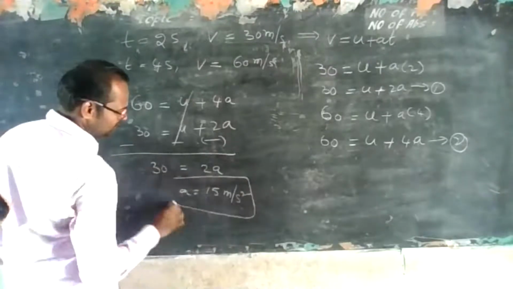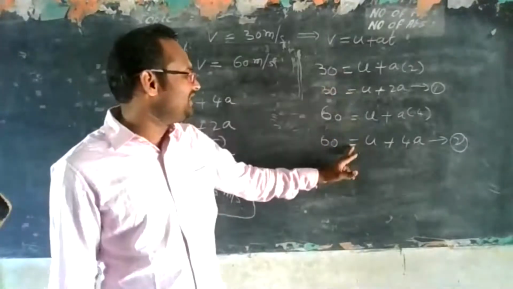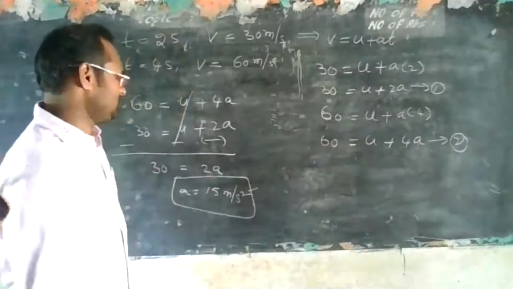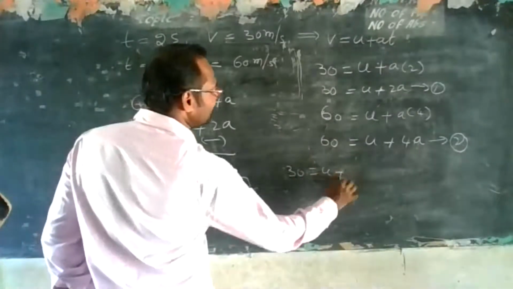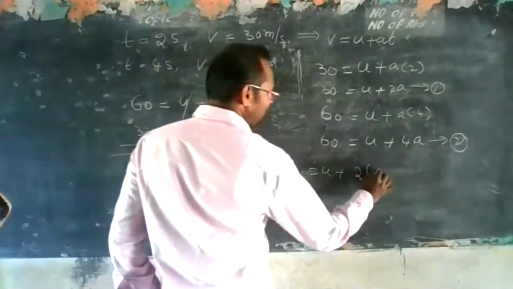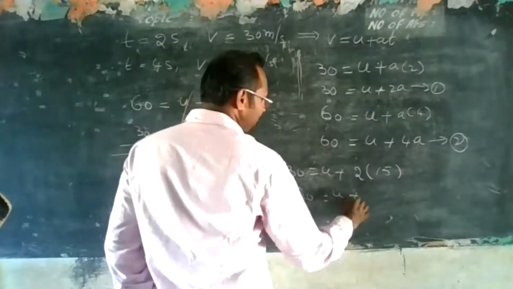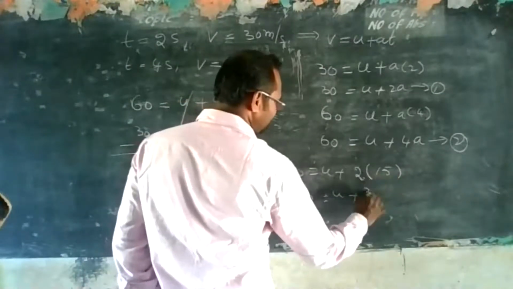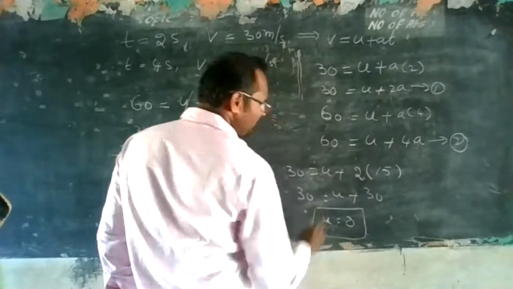Acceleration we got. Once you put this acceleration in either equation, we will get U. So 30 is equal to U plus 2 into A value. A value is 15. So 30 is equal to U plus 30. So U value is 0 meters per second.